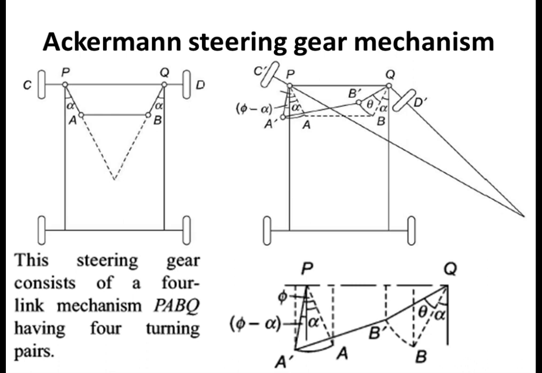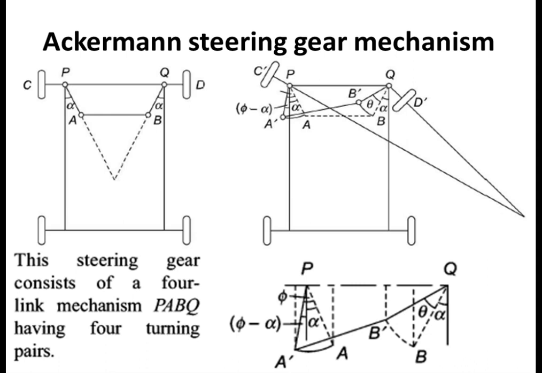This is the initial position, having the points P and Q as the main axle, connected to the wheels C and D. We are only discussing the front side, because the rear side will not make any impact. A common link is connected, a 4-bar link, that is P to A, then A to B, and then B back to Q. So PABQ makes one link, a 4-link mechanism.